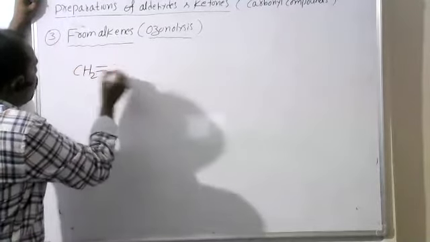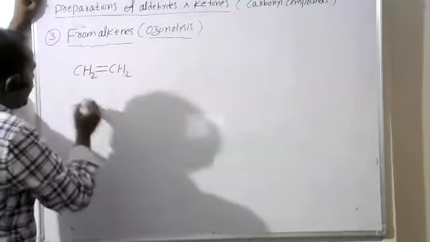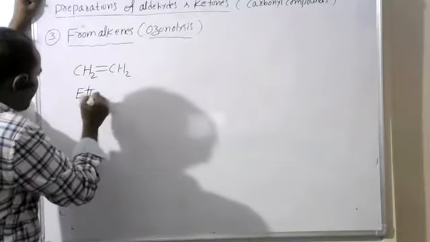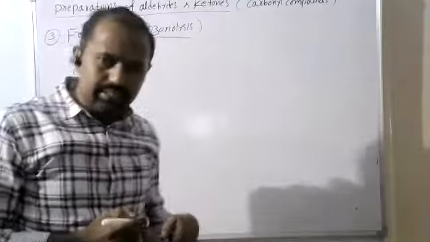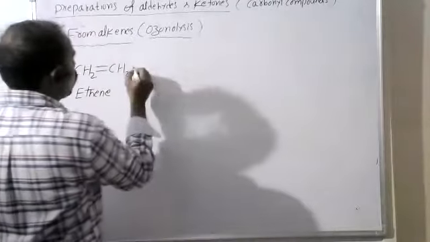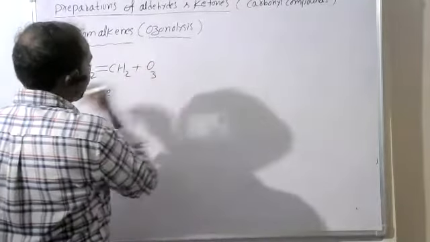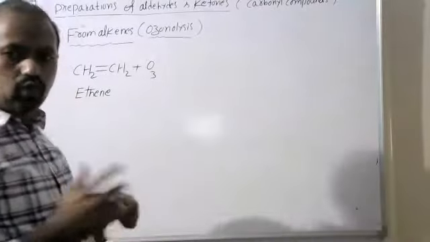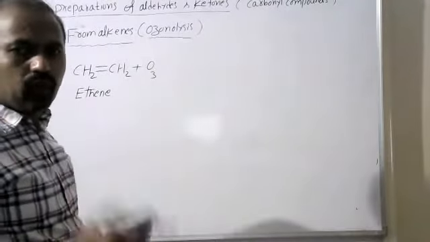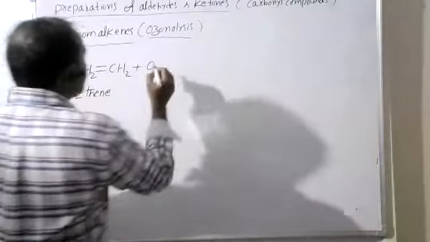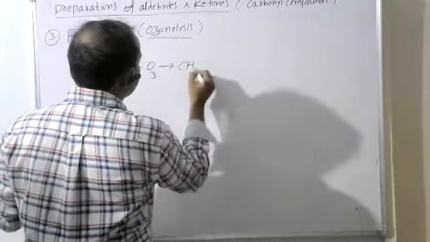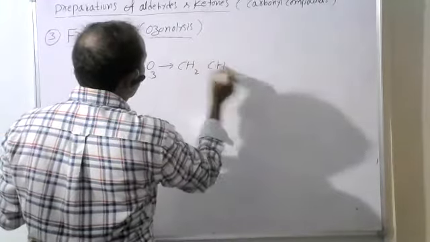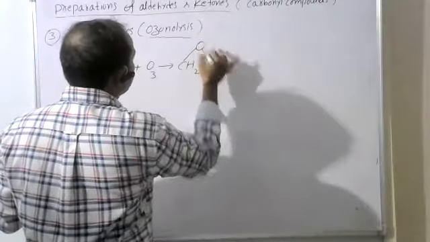CH2=CH2, ethene. Now, ozonolysis. It reacts with ozone. When the alkene reacts with ozone, initially the ozone is bonded on this carbon.